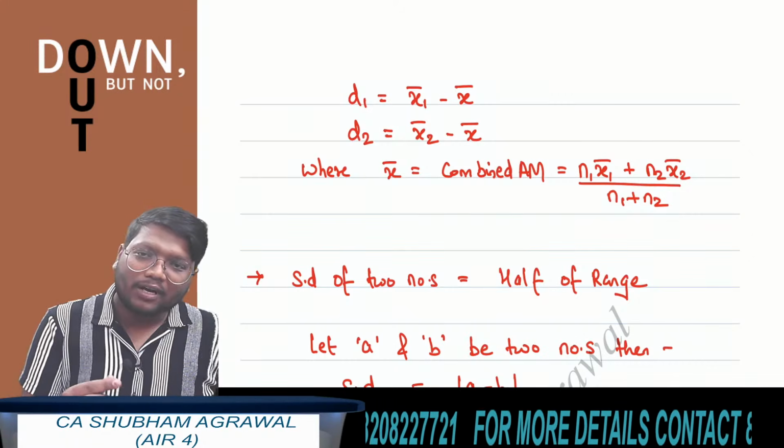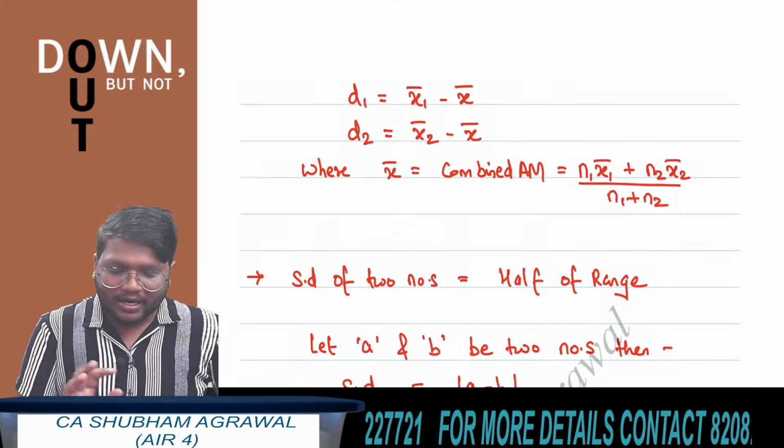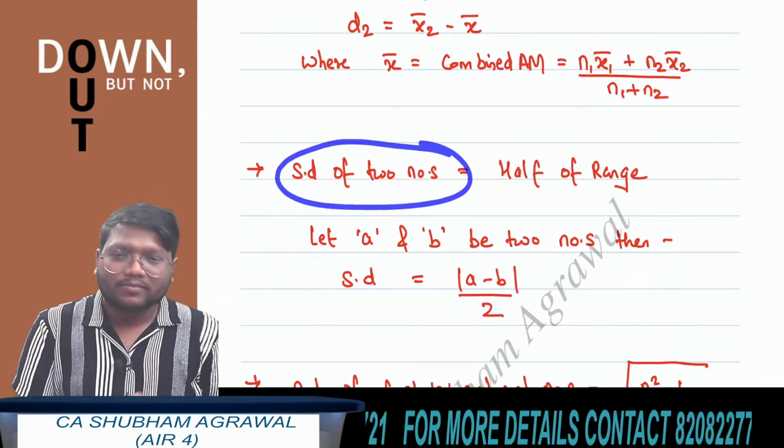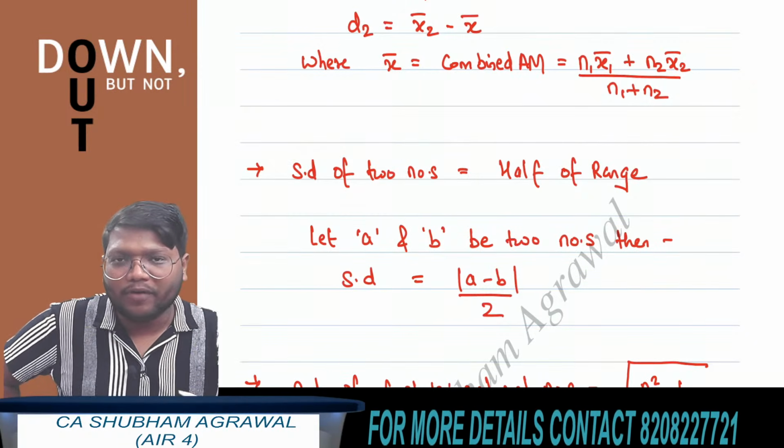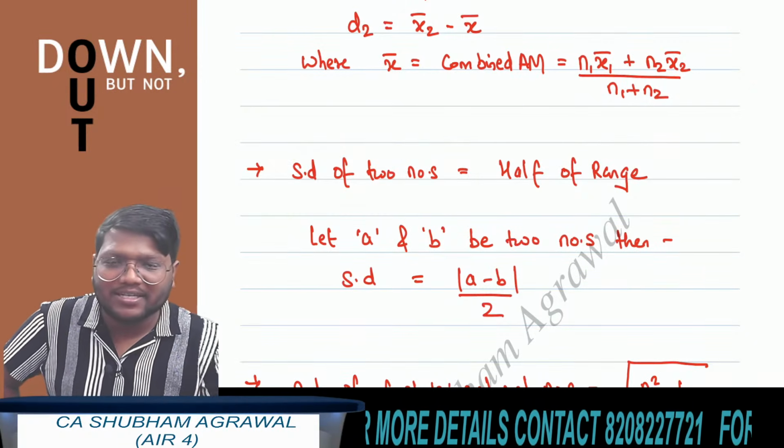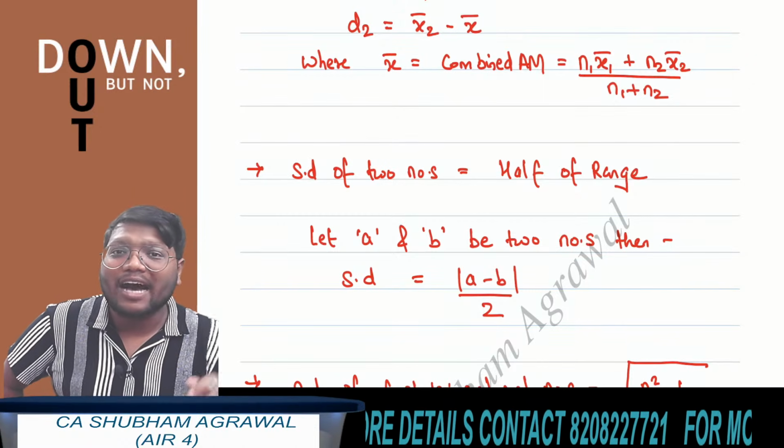There is one more important result in standard deviation: if you have to find the standard deviation of two numbers, if there are only two observations, then the standard deviation is half of the range.